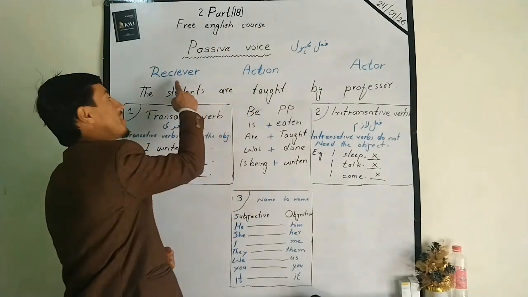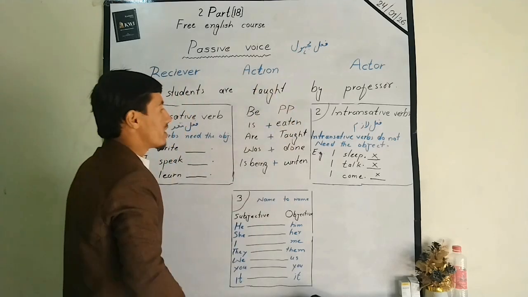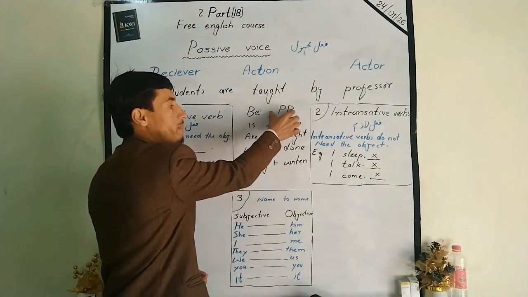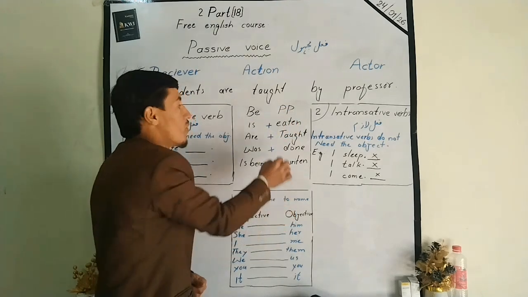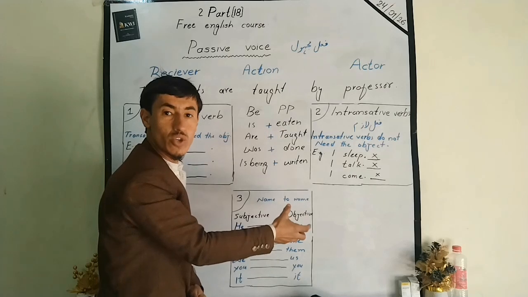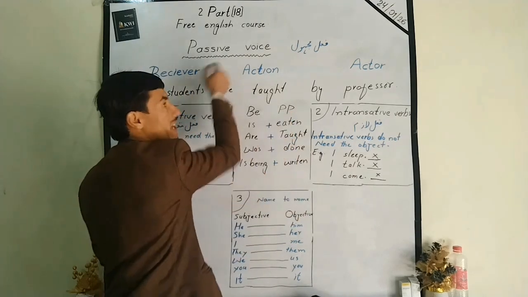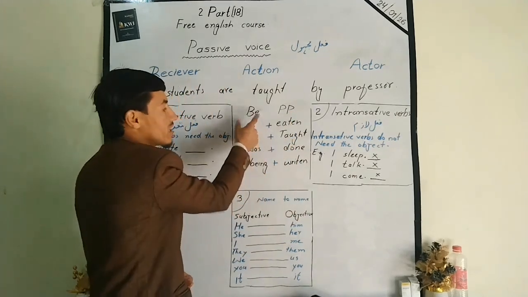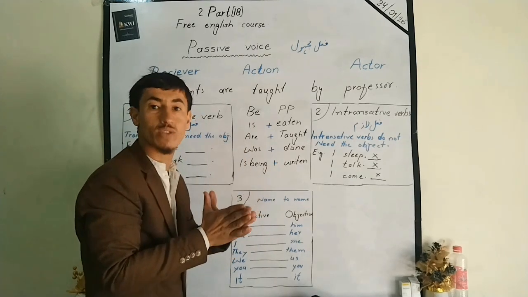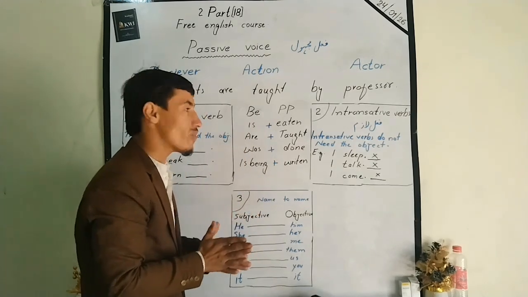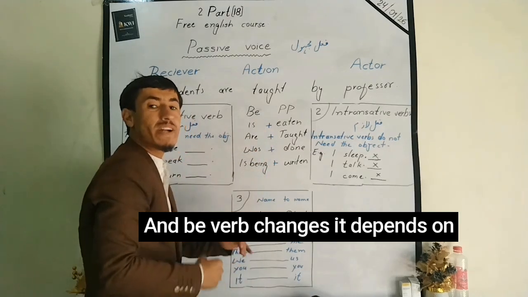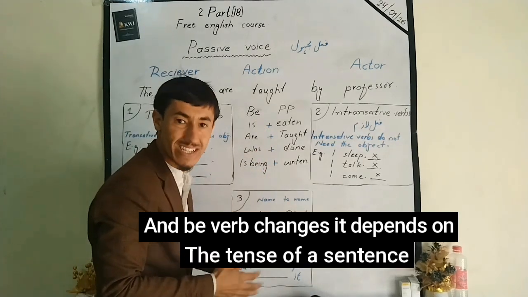The first thing that we know is the receiver and actor. So dear learners, firstly we are going to focus on the past participle. We always use the past participle in the passive voice. The second thing that we have with the passive voice is the be word. The be word should be combined with the past participle in the passive voice, and the be word changes. It depends on the tense of the sentence.